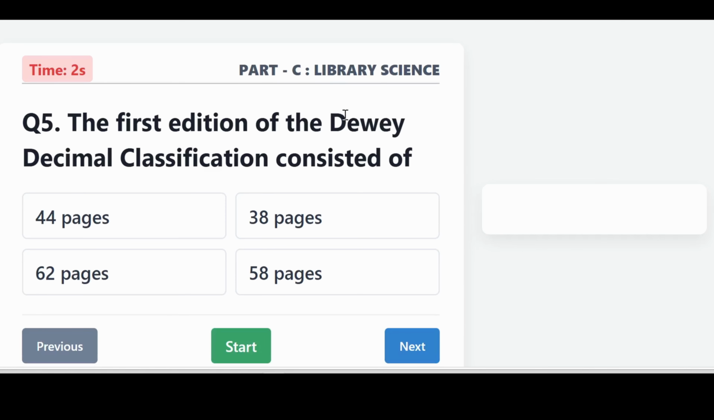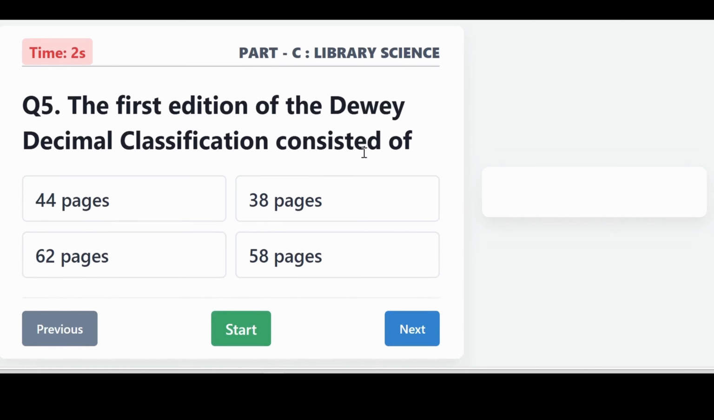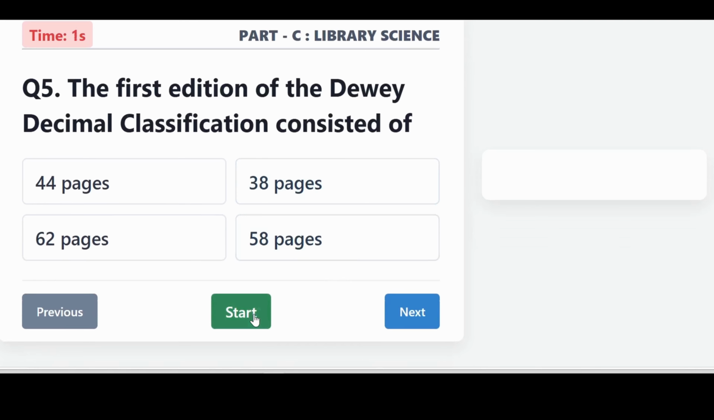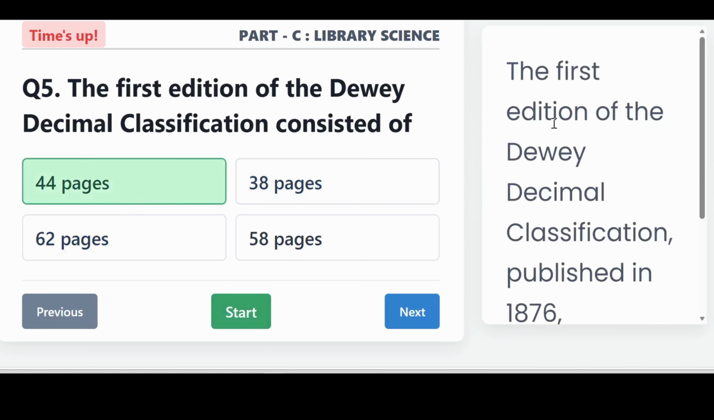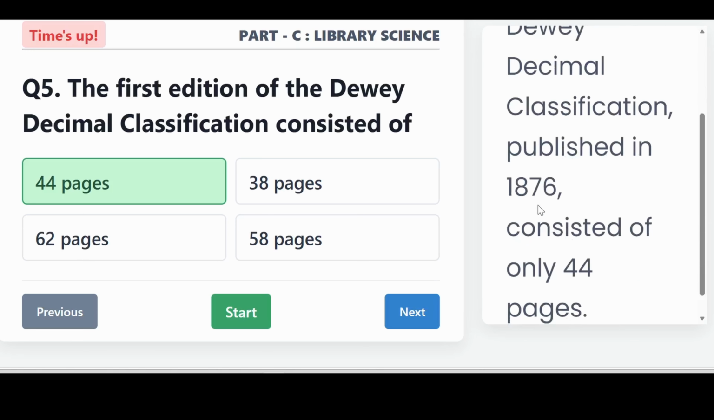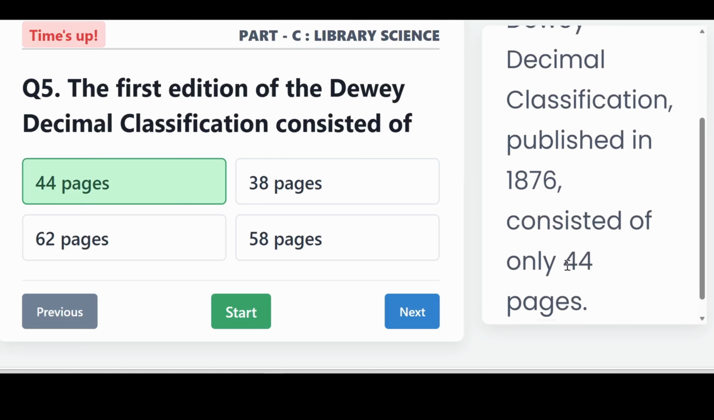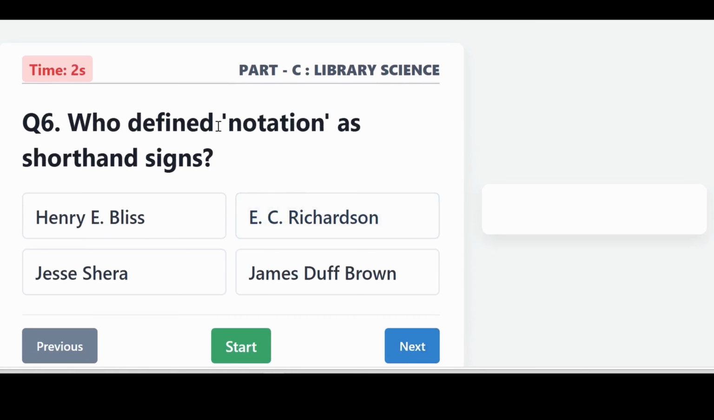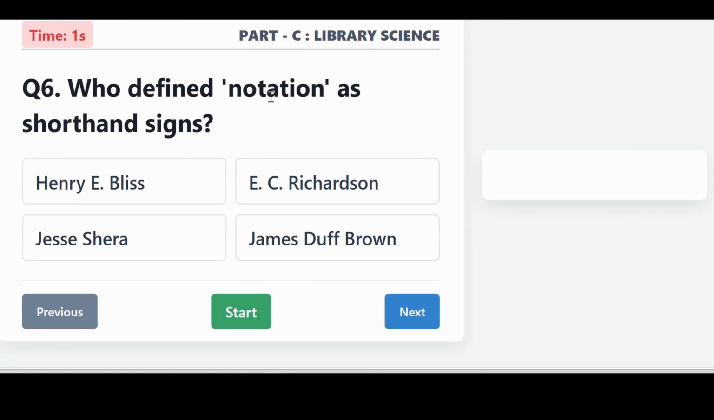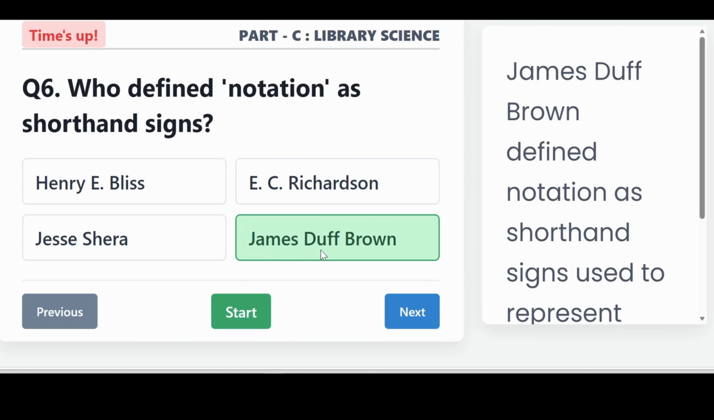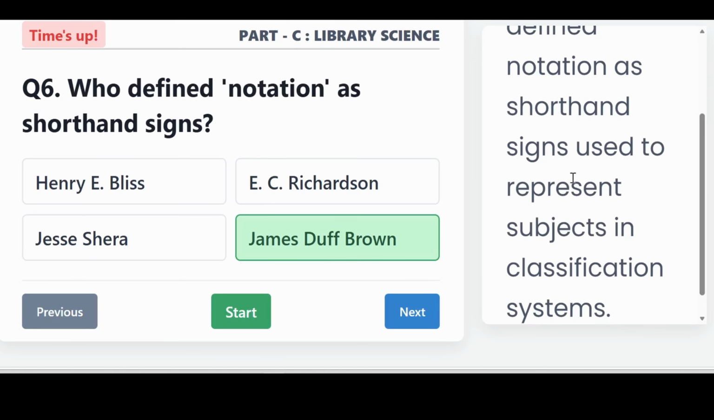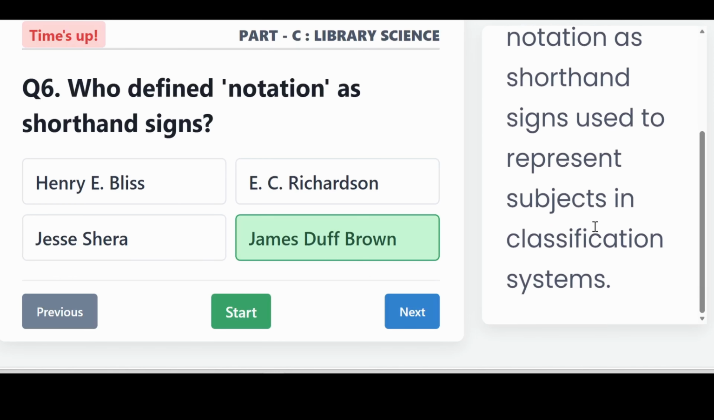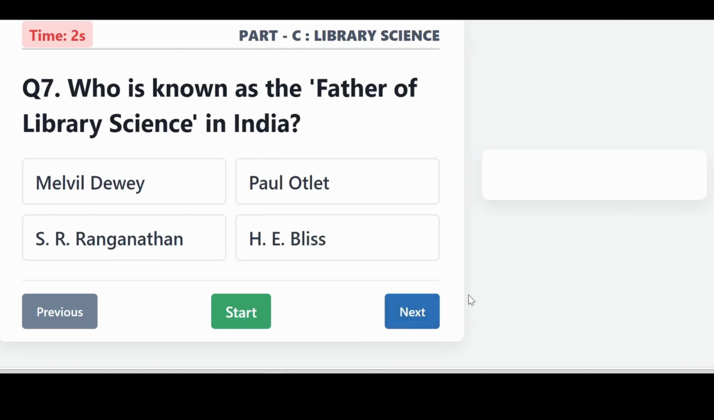The first edition of the Dewey Decimal Classification consists of. It is 44 pages. The first edition of the Dewey Decimal Classification, published in 1876, consists of only 44 pages. Who defined notation as the shorthand sign? It is James Duff Brown. James Duff Brown defined notation as a shorthand sign used to represent subject in classification system.